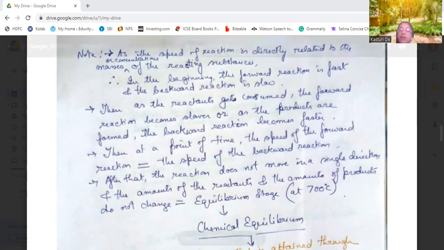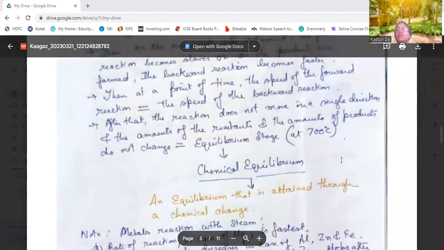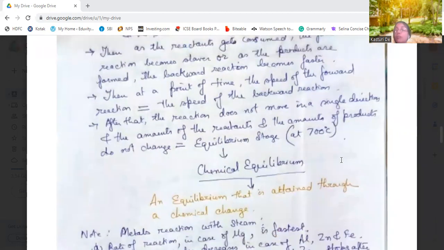At that point, the reaction is known as chemical equilibrium or equilibrium state. This occurs at 700 degrees centigrade. In this particular reaction, at 700 degrees centigrade, this chemical equilibrium comes. What is chemical equilibrium? It is an equilibrium that is attained through a chemical change. That is, the speed of the forward reaction equalizes the speed of the backward reaction.